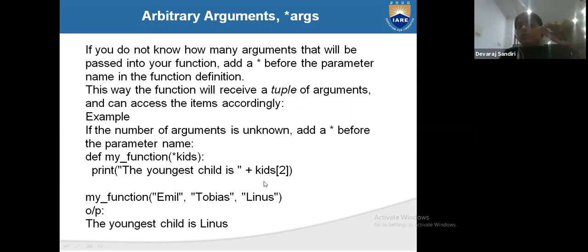Now print "The youngest child is" plus kids[2], so we are concatenating the kids. Here kids[2] means indexes 0, 1, 2, so three kids we have to give. So my_function(email, Tobias, Linus): the youngest child is Linus. What is this? 0, 1, 2. This is the second index. So 0 is email, Tobias is at index 1 and Linus is at index 2. So Linus will be printed.